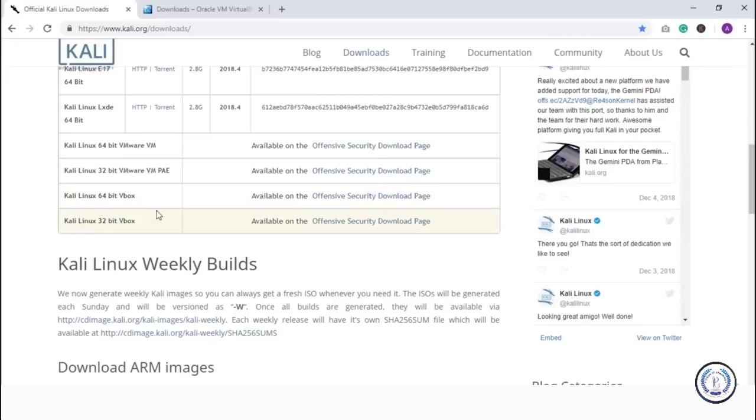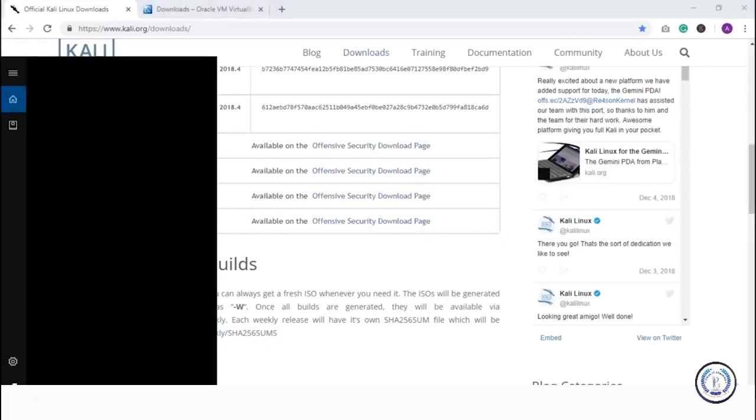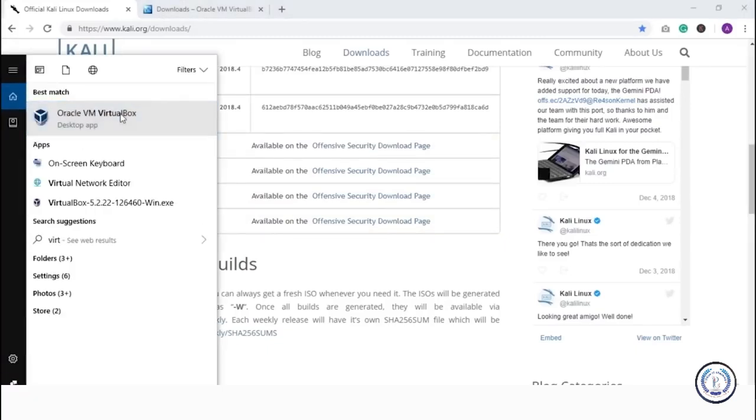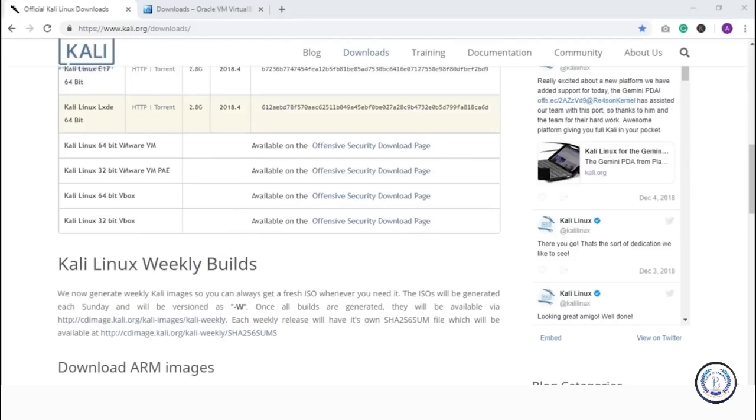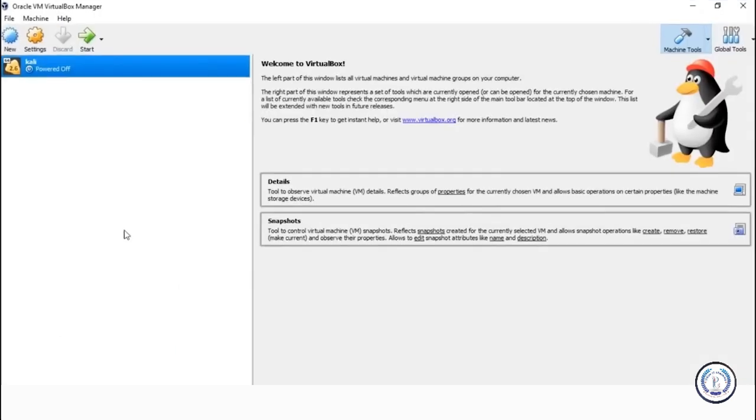I've already done that. So let me open my VirtualBox. Yeah, here it is. The procedure for VMware and VirtualBox is almost the same, just a slight difference. Let me maximize the screen for you guys. As you can see, I already have a virtual machine launched up here. I haven't powered it up yet. Anyway, I'll show you how to install a new one.